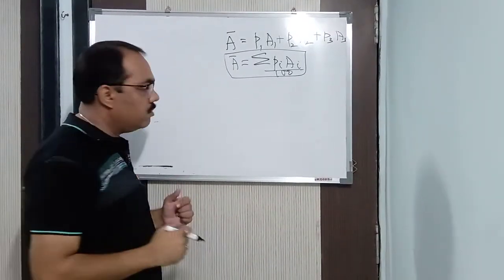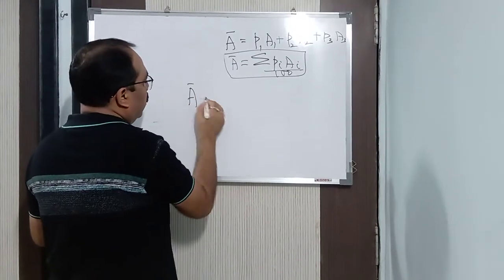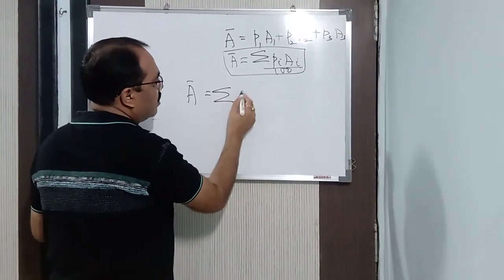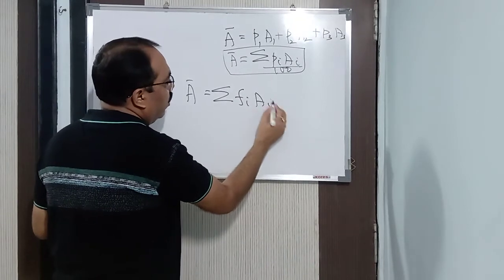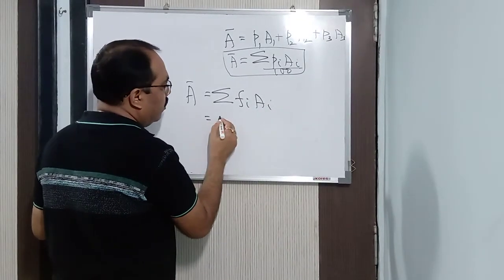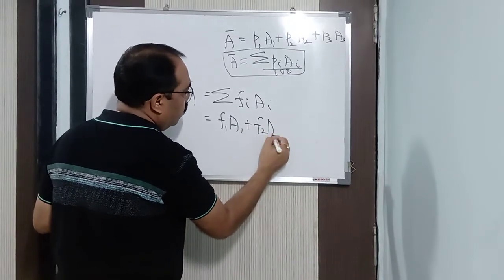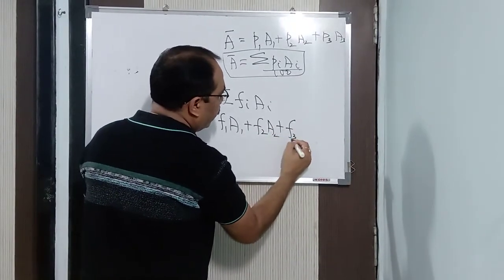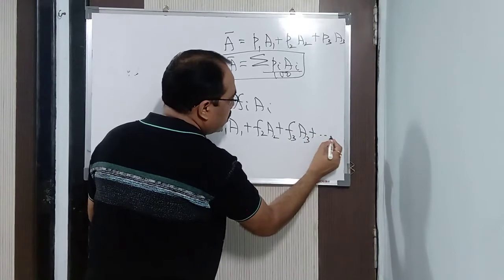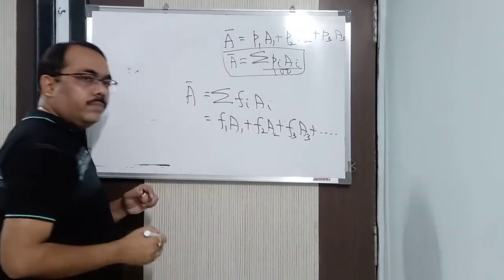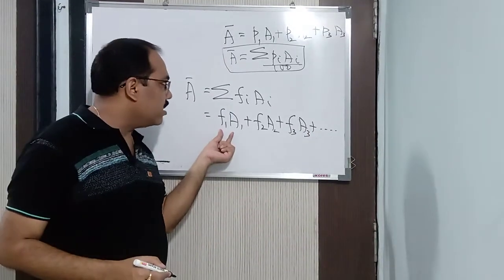So this becomes the fractional abundance. So for fractional abundance, what is the formula? Summation of Fi into Ai. It will be F1 A1 plus F2 A2 plus F3 A3 plus and so on. Same thing.